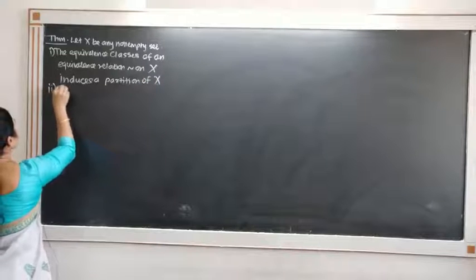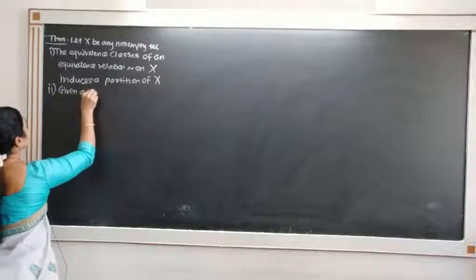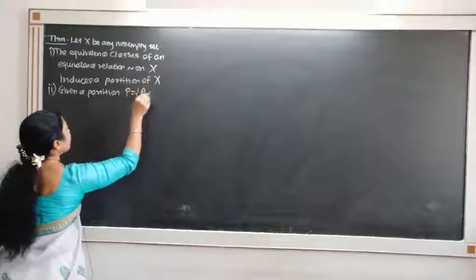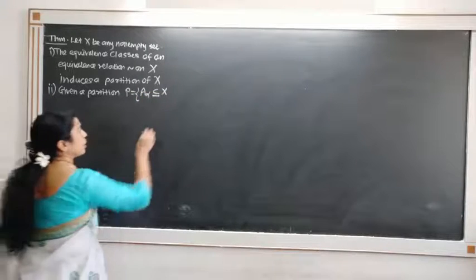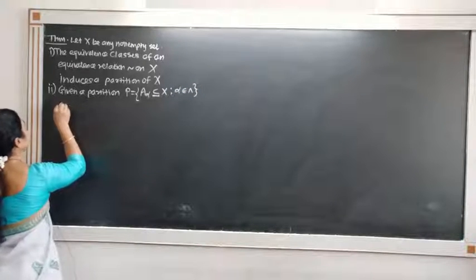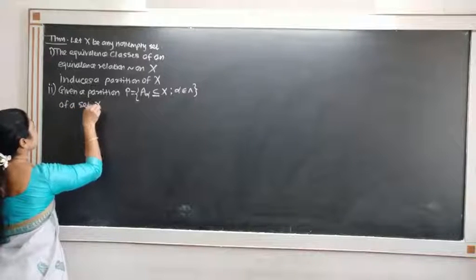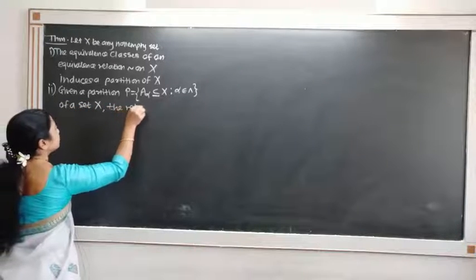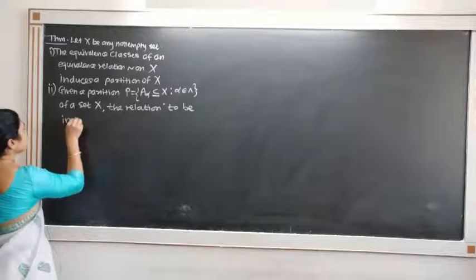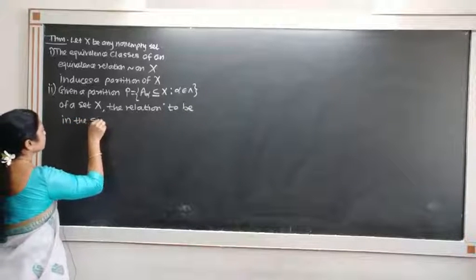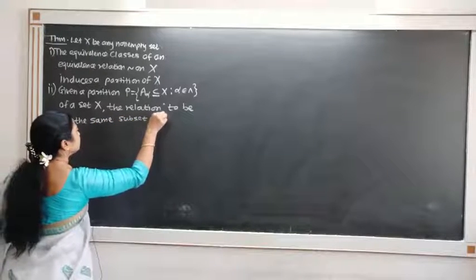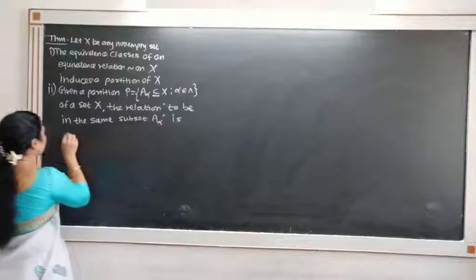and the second part says that given a partition P equal to the set of all A alpha contained in X such that alpha belongs to the index set, of a set X, the relation defined to be x related to y if x and y belong to the same subset A alpha is an equivalence relation.